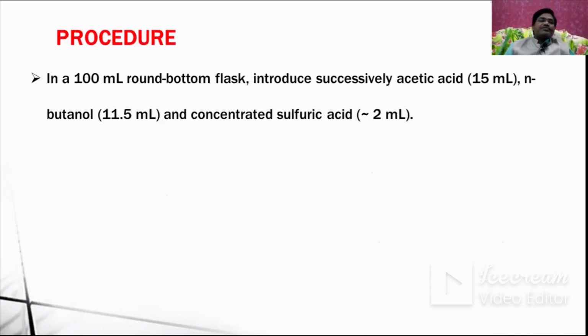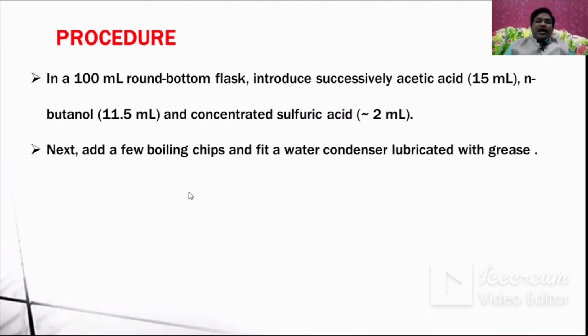Now let us see what is the procedure involved. In a 100 ml round bottom flask, introduce successively acetic acid about 15 ml, n-butanol 11.5 ml and concentrated sulfuric acid 2 ml. That is, we will take a round bottom flask in which the reactants are added: 15 ml of acetic acid, 11.5 ml of butanol, and 2 ml of concentrated sulfuric acid.